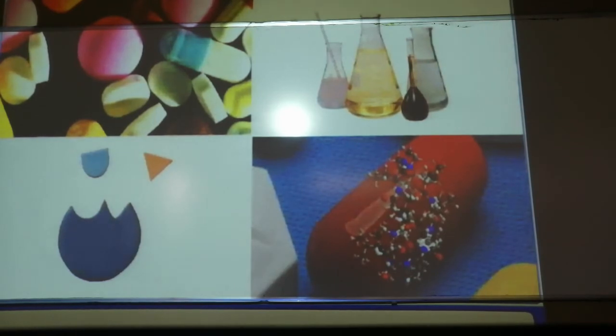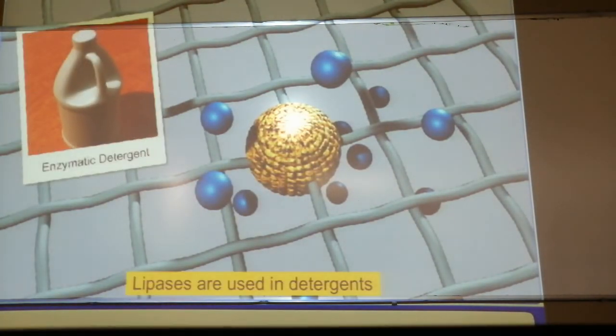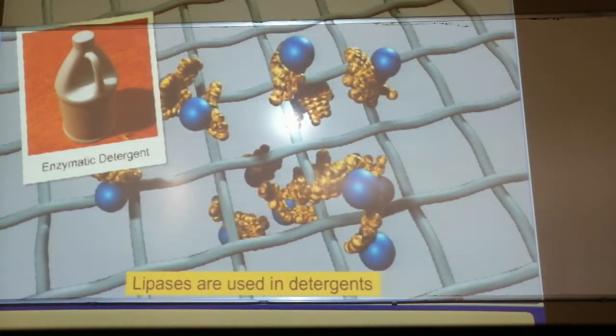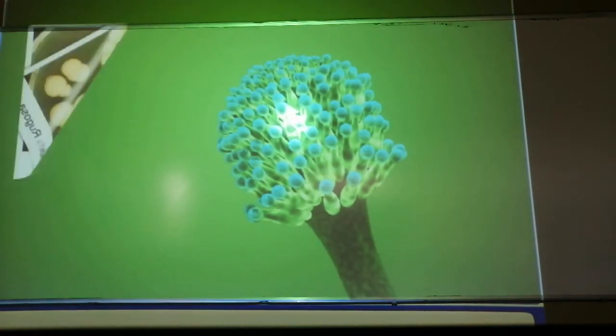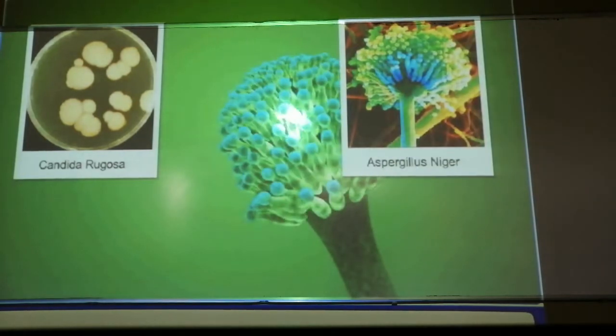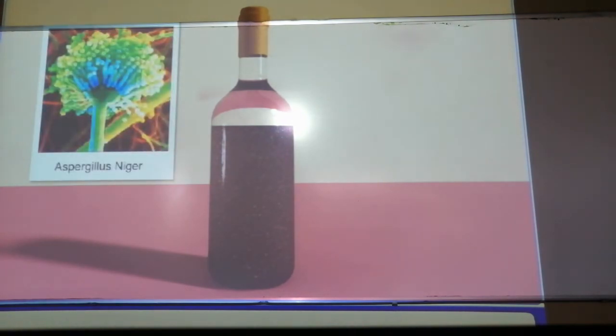Now, bacteria are also helping in the formation of various enzymes. You can see these enzymes, lipases, are used in detergent formulations and are helpful in removing oily stains from laundry. Now this is Candida rugosa, and this helps in the formation of pectinases and proteases. These pectinases and proteases are used in bottled juices.